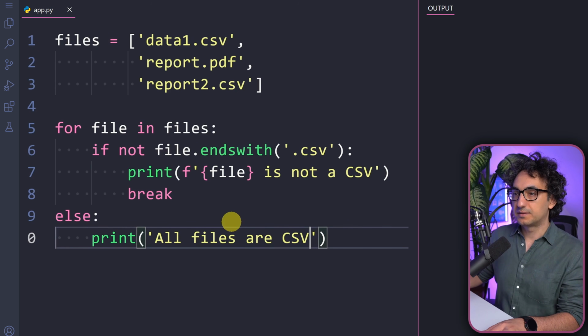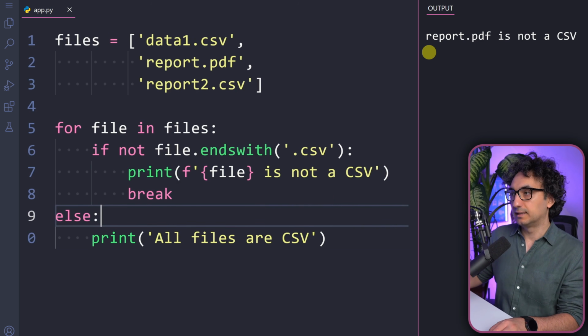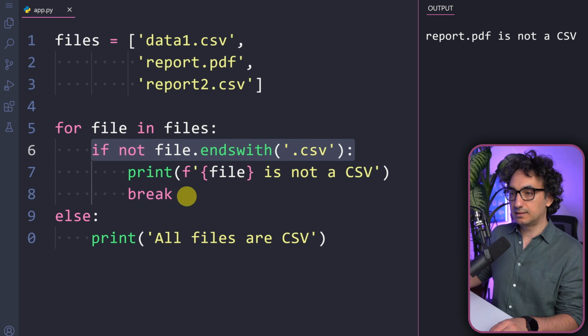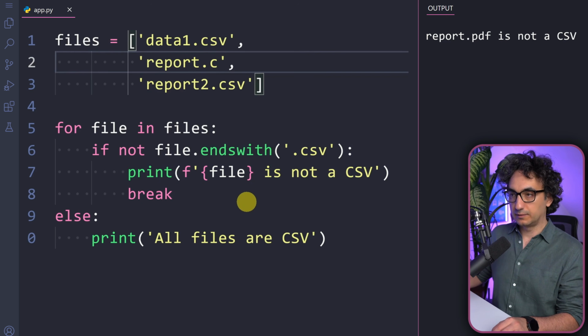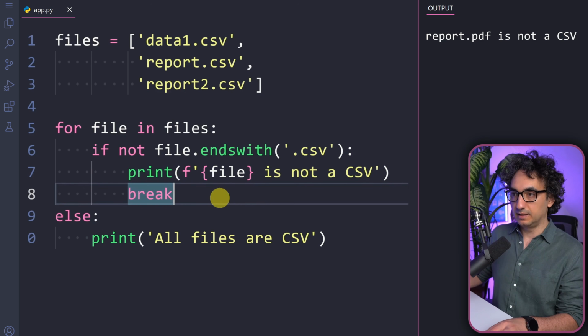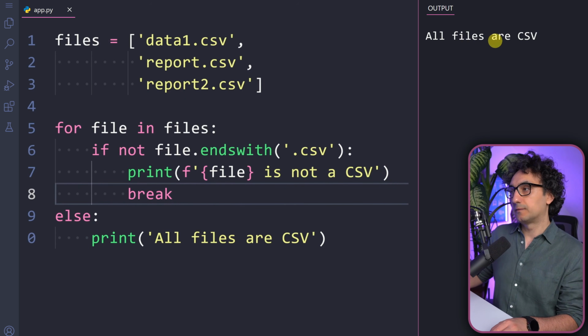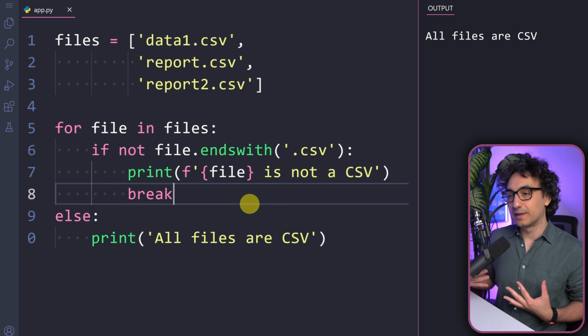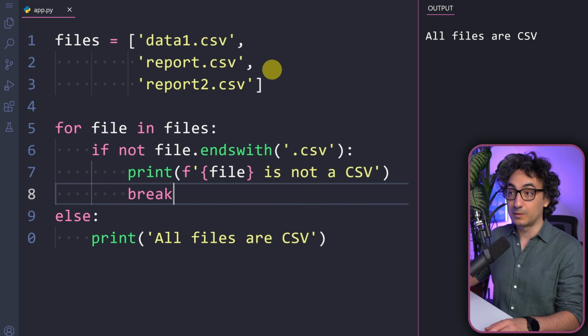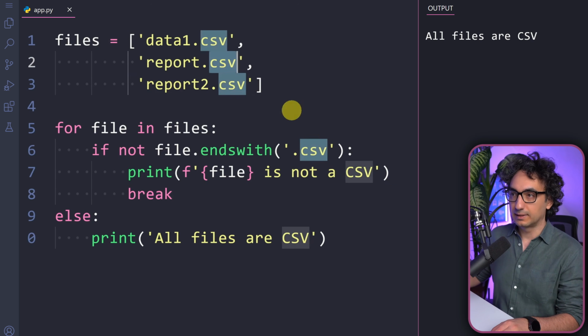So now let's try this out. As you can see, we are getting report.pdf is not a CSV, and that's because it is fulfilling this condition and this block of code is executed. Now let's try the other one. If you change the PDF to CSV and execute, you can see all the files are CSV. So as you can see, again, we use the break together with the else in order to check the quality of our data.